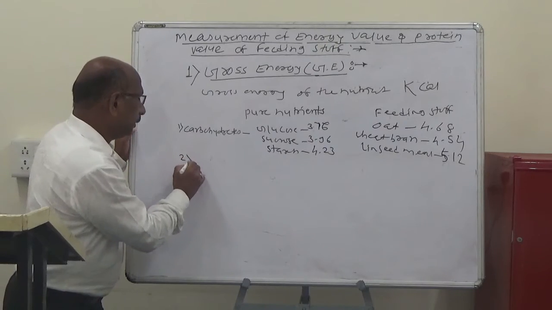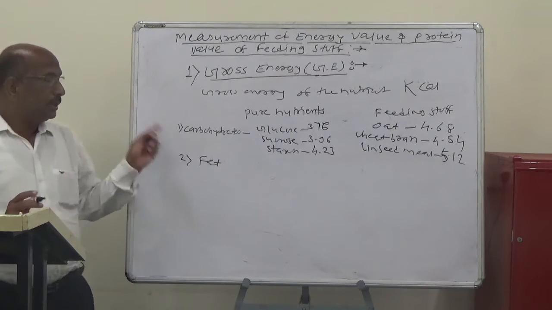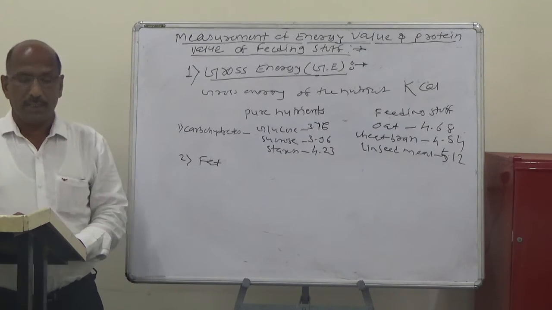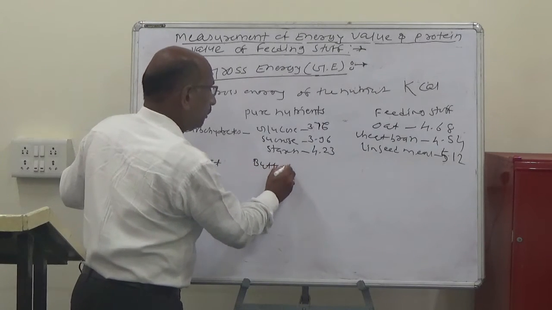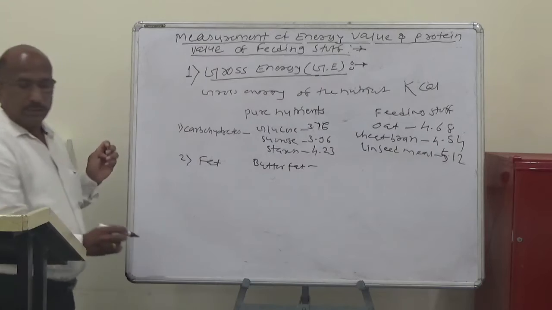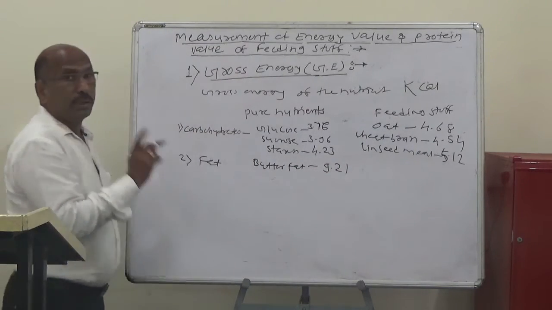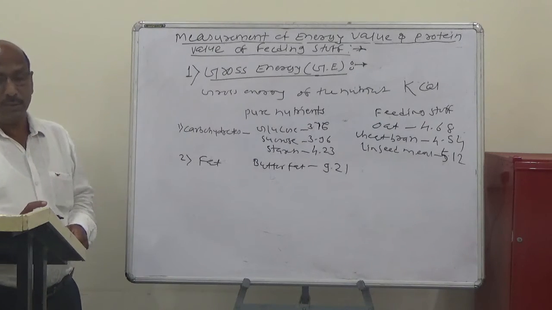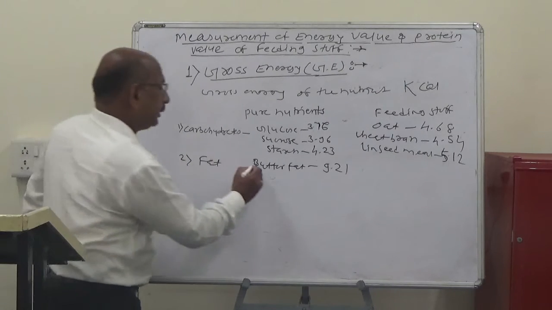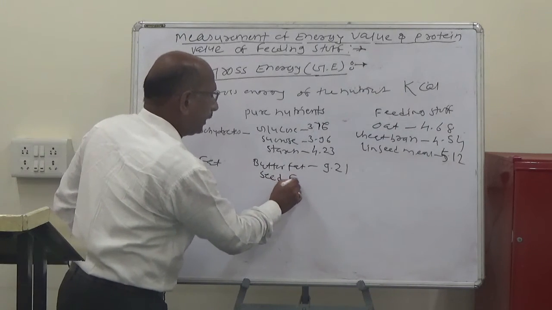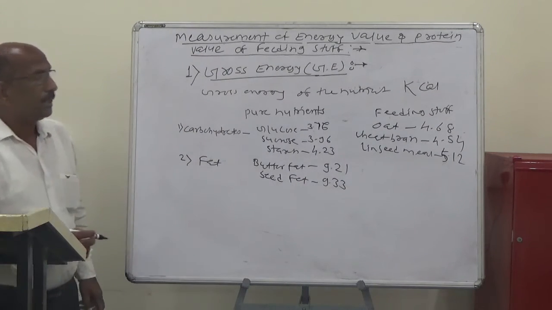So in case of the fat, as compared to the carbohydrates and proteins, fats have more energy. Butter fat is about 9.21 kilocalories per gram, and in case of the seed fat it is about 9.33 kilocalories of energy.